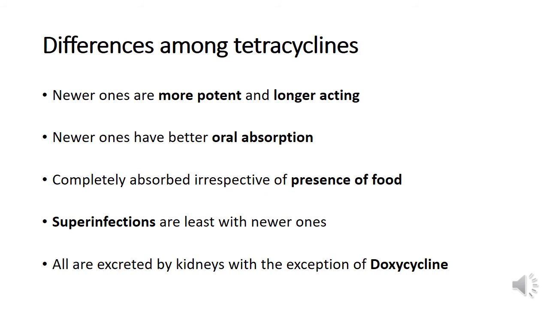Now, the differences among tetracyclines are like this. The newer ones, doxycycline and minocycline, are more potent. They are used in a dose of 100 to 200 milligrams per day, and they are long acting. They can be given once a day, whereas the older ones have to be given at least 4 times a day. The newer ones have better oral absorption, 95 to 100%.